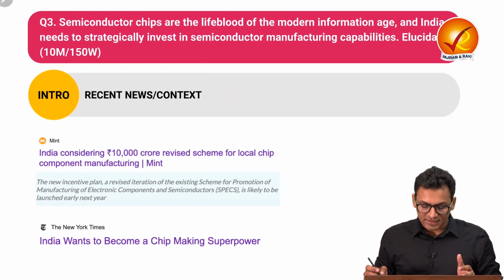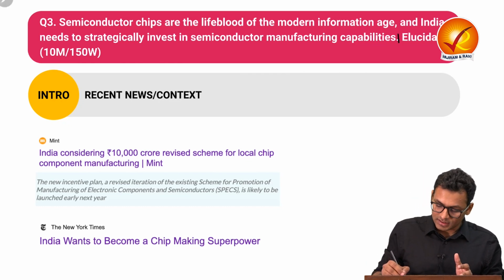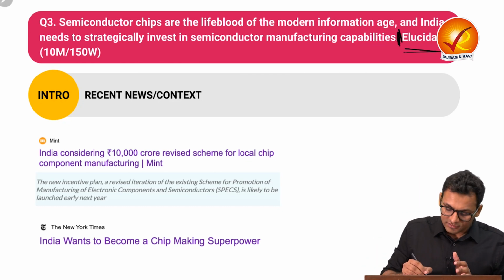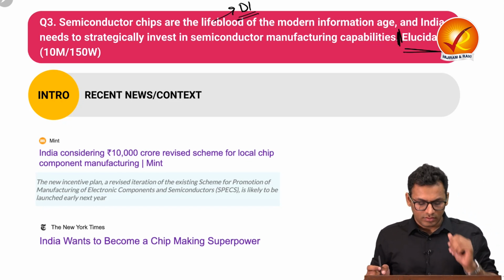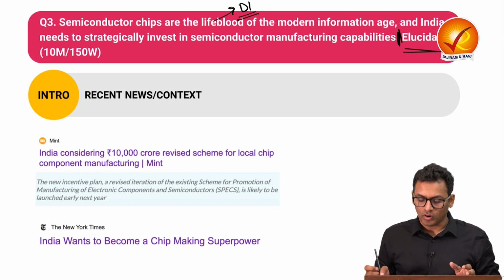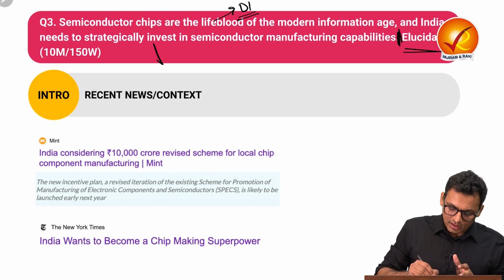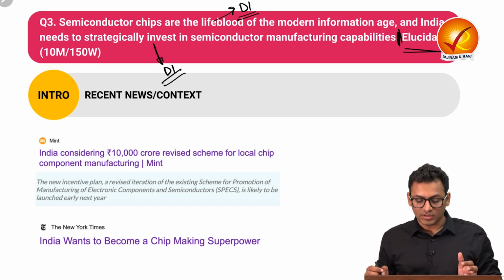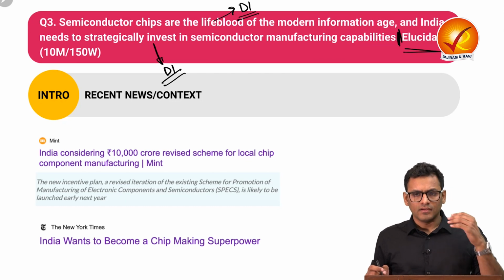Semiconductor chips are the lifeblood of modern information age, and India needs to strategically invest in semiconductor manufacturing capabilities. Elucidate. In this question, the very first statement is the demand one of the question, where you have to talk about how semiconductor chips are the lifeblood of the modern information age, and in demand 2, you have to cater that India needs to strategically invest in semiconductor manufacturing capabilities, where we can talk